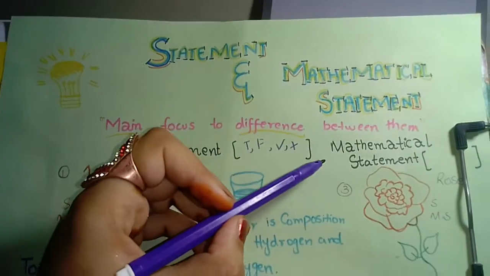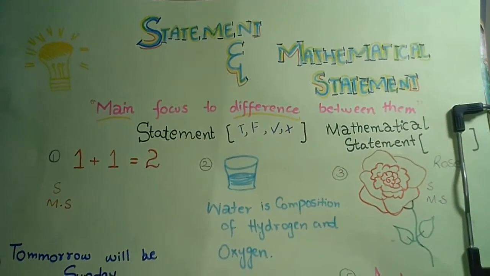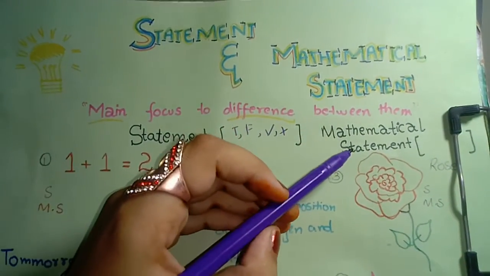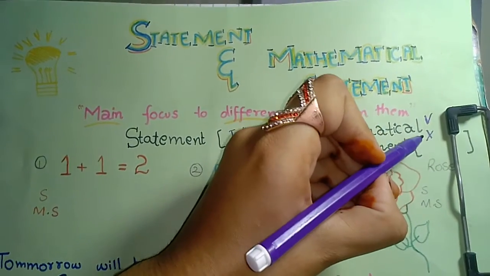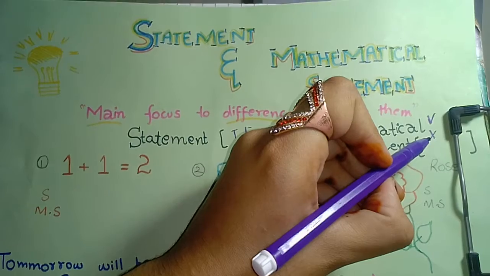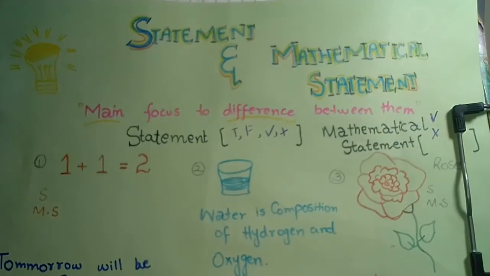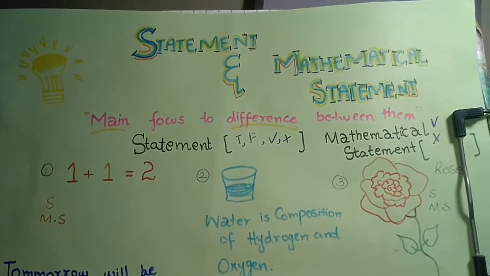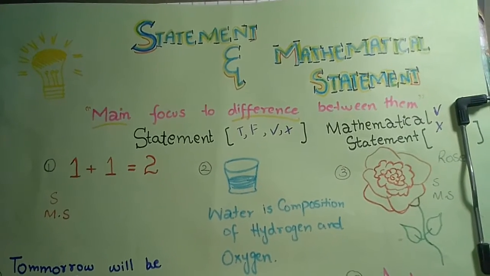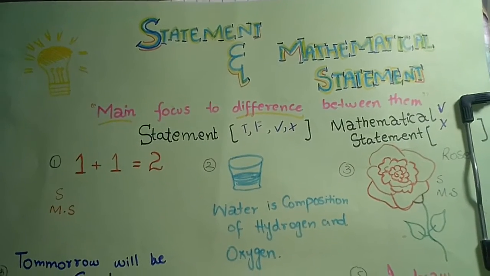But a mathematical statement, on the other side, is information which has only one possibility. It is right only, or it is wrong only. It has one possibility at a time. Let us explain their main difference with different examples so that you can easily understand.